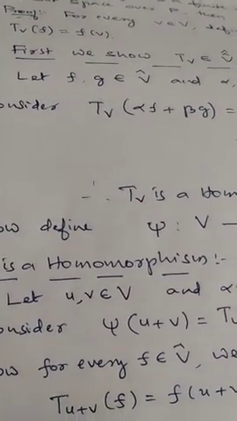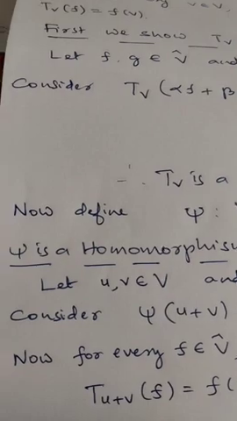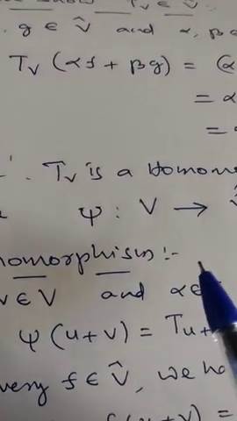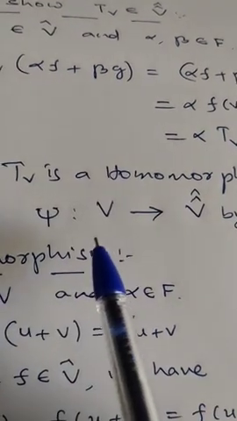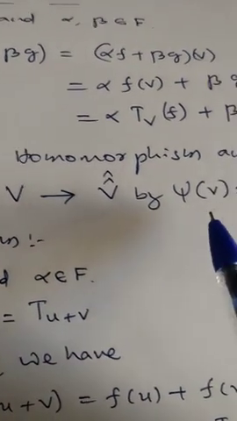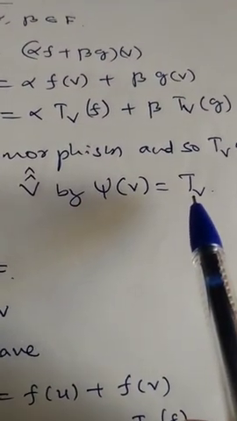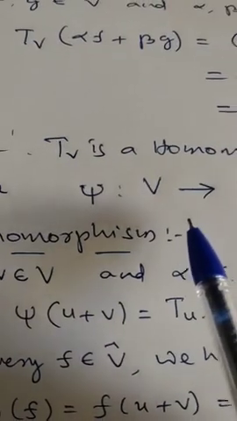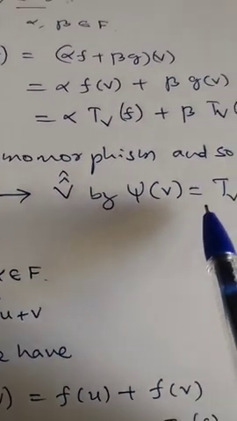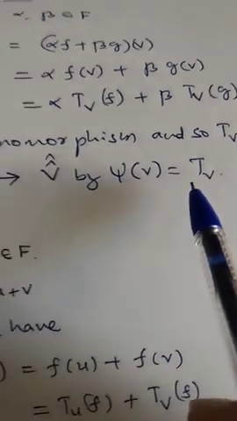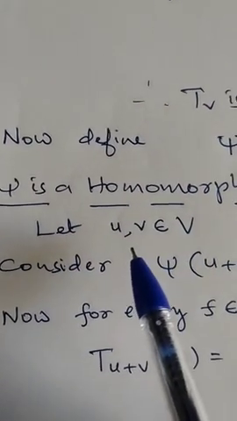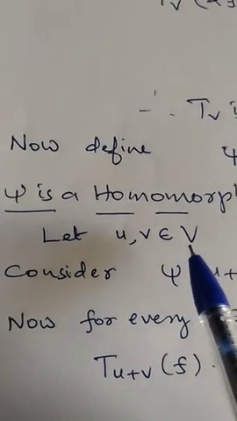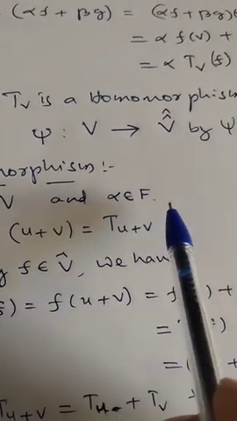Now we need to show V is isomorphic to V double cap. For this reason, I will define a map xi from V to V double cap by xi of v is equal to T_v. Now we show xi is a homomorphism. For this, you take any two elements, say u, v belongs to V, and alpha be a scalar.